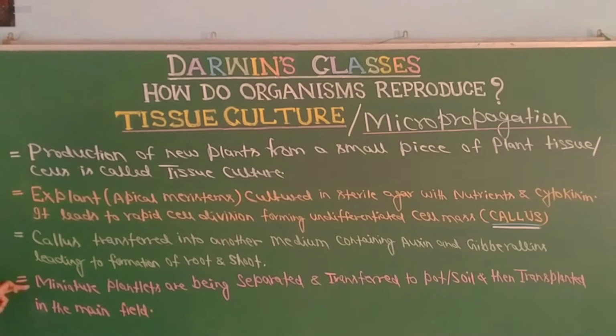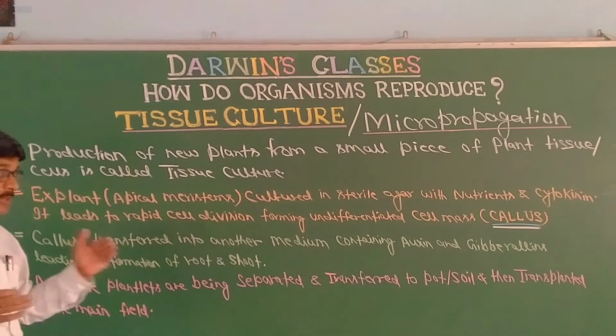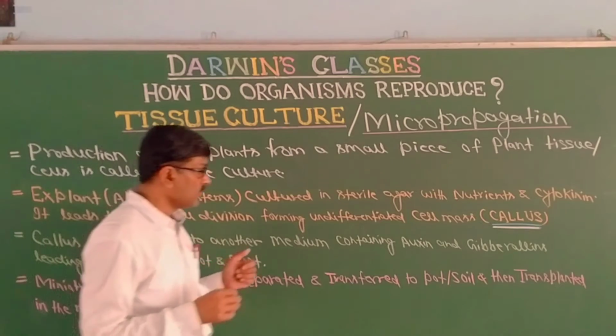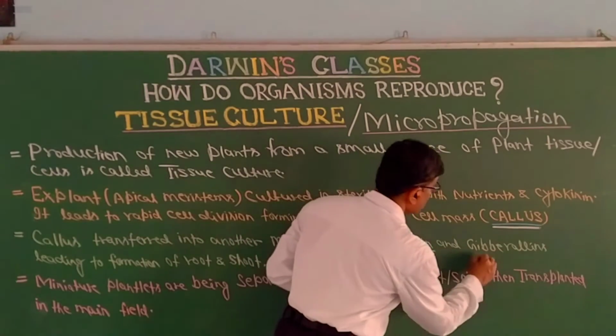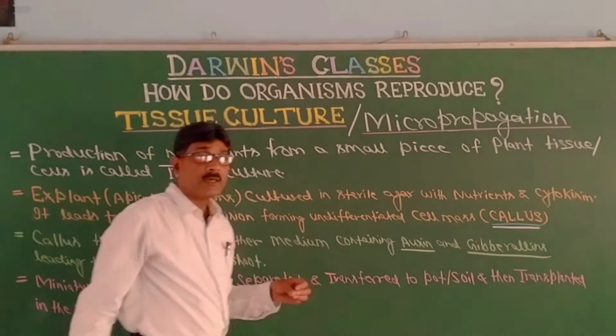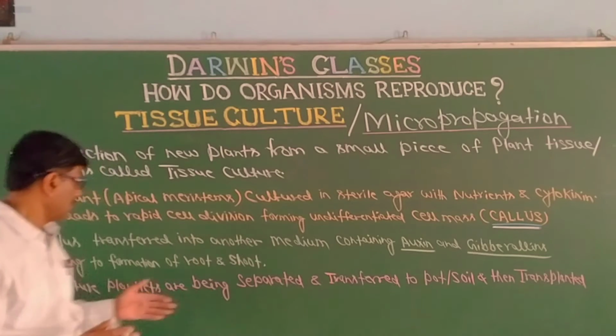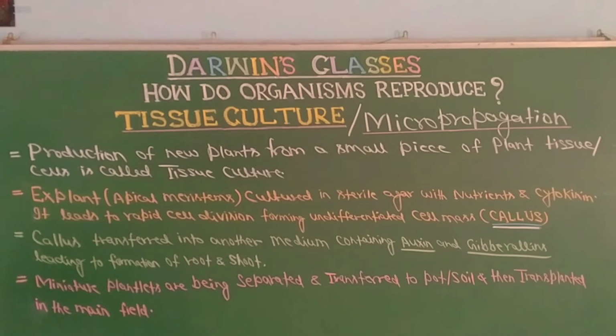That means miniature plants are formed in the nutrient medium by the application of hormones like auxins and gibberellins, and now these are separated and transferred to pot or soil, and then transplanted to the main field.